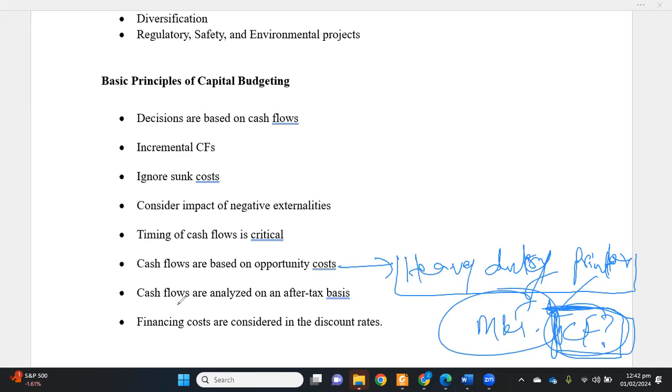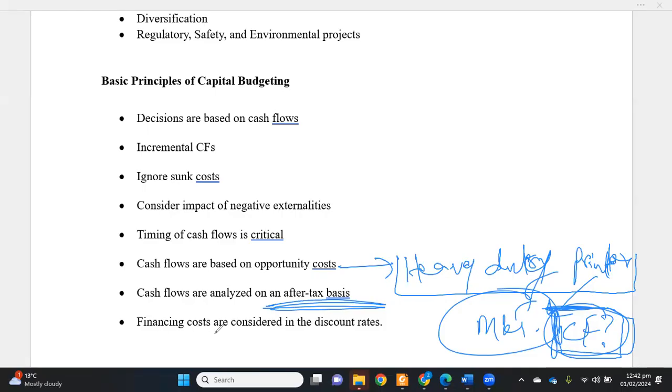And then there is another important principle: cash flows are based on an after-tax basis. Whether we want to see the project's profitability, liquidity or any other evaluation criteria, we want the profitability that is going to be retained by the firm rather than distributed to governmental agencies. So we want net profitability. We will deduct all the taxes and calculate cash flows which are purely after tax. And then there is finally another very important principle.